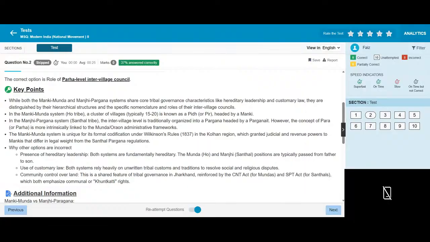In the Manki Munda system, among the Hos, a cluster of villages, typically 15, is known as a Pir, which is headed by a Manki. In the Manjhi Pargana system, among the Santhal tribe, the inter-village council is headed by a Parganait. However, the concept of para is more intrinsically linked to the Munda Ho administrative framework. The Manki Munda system is unique for its formal codification in Wilkinson's Rules in the Kolhan region, which granted judicial and revenue powers to Mankis that differ in legal ways from the Santhal Pargana regulation.